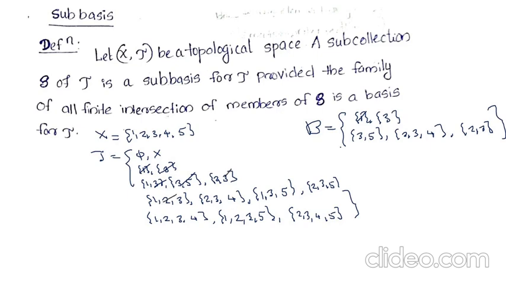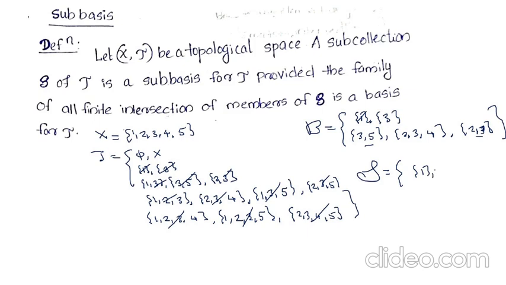The set {1, 2, 3} can be written as {1} union {2, 3}, and {2, 3, 4} can be written as a union of {2, 3, 4}. The set {1, 3, 5} can be written as {1} union {3, 5}. The set {2, 3, 5} can be written as {3, 5} union {2, 3}. Then {1, 2, 3, 4} can be written as {1} union {2, 3, 4}. The set {1, 2, 3, 5} can be written as {1} union {3, 5} union {2, 3}, and {2, 3, 4, 5} can be written as {2, 3, 4} union {3, 5}. Therefore B forms a basis for tau.